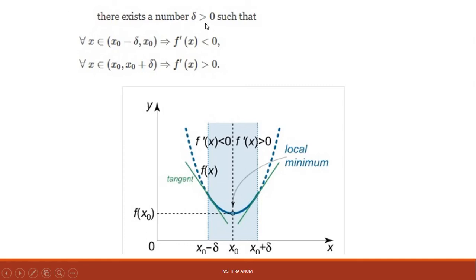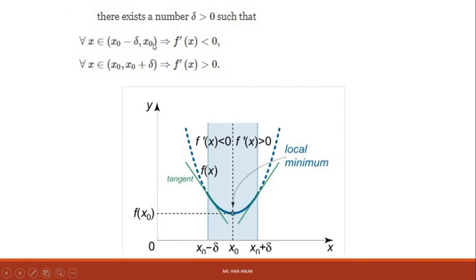Then delta is greater than 0. There exists a delta, any point which is greater than 0. For x belonging to (x0 minus delta, x0), f prime of x is less than 0. It means we are taking one or two points, then its number will be 0.1, or if x0 minus delta is 1 and x0 is 3, then x may be 2, 2.9, 1.9, anything